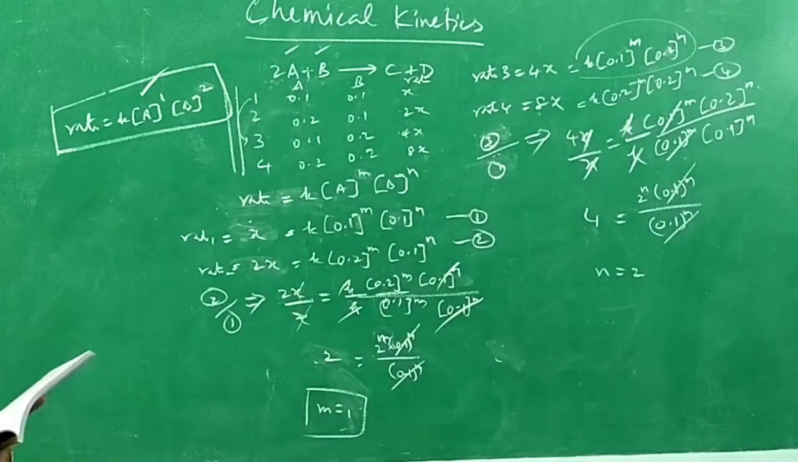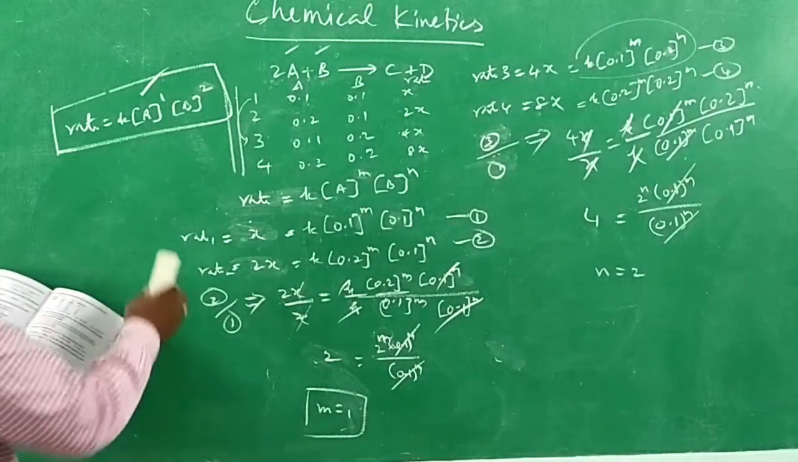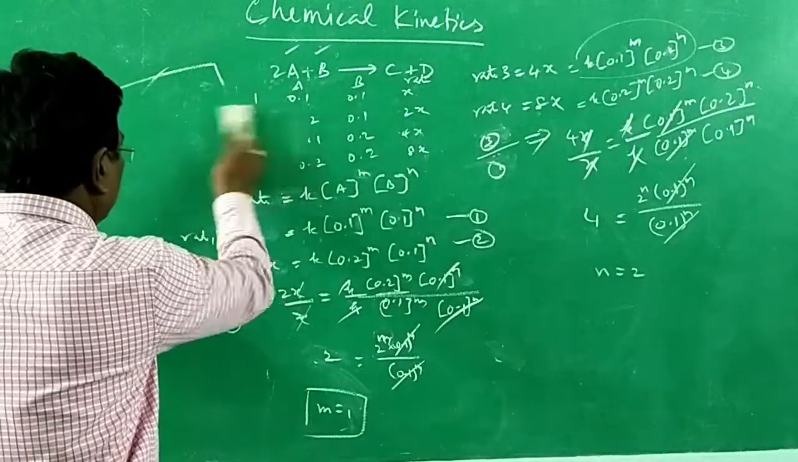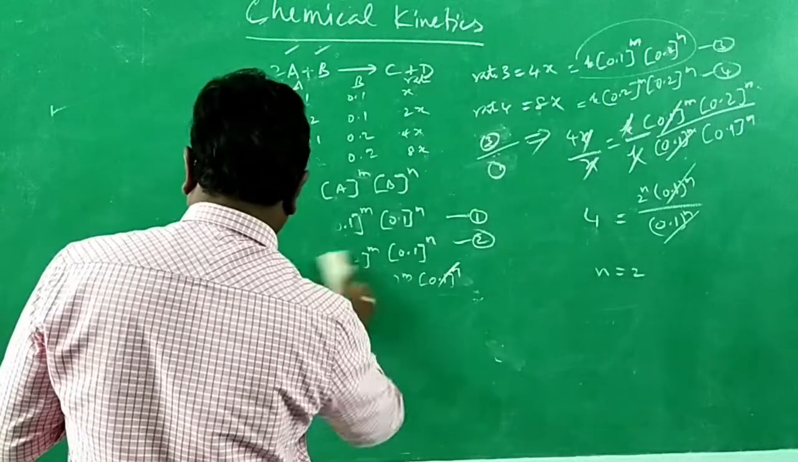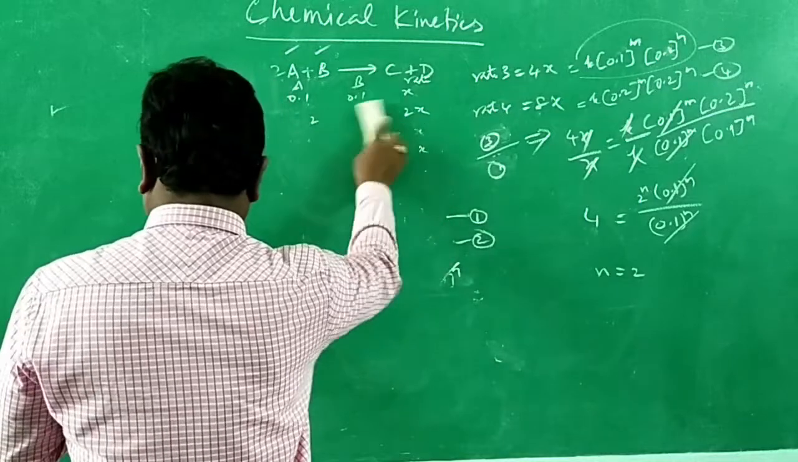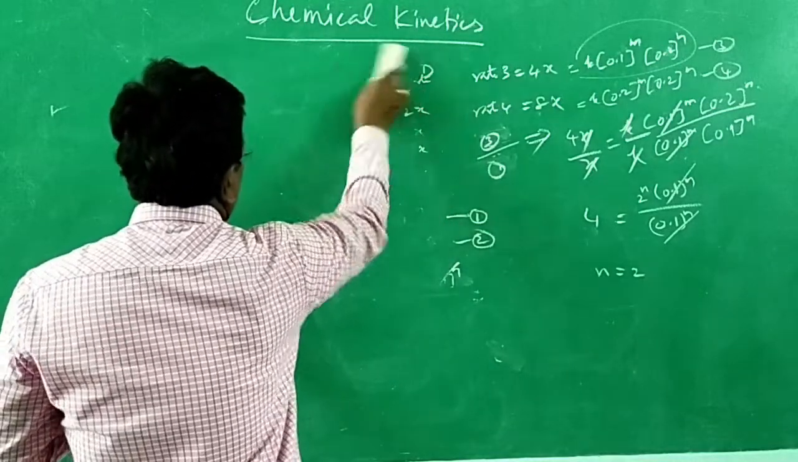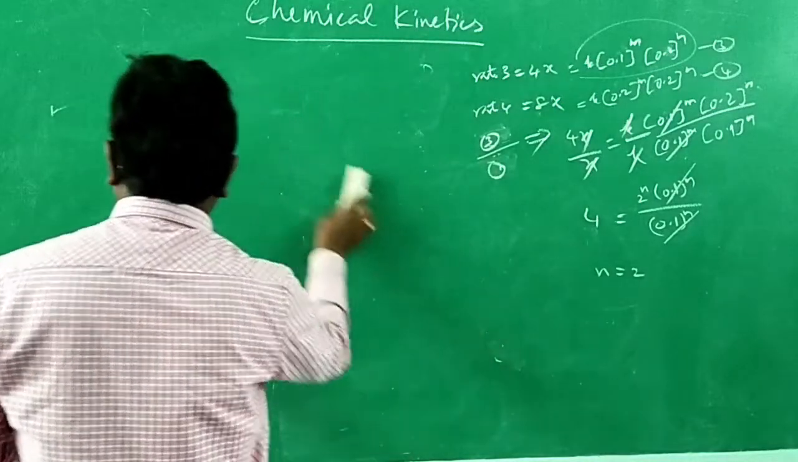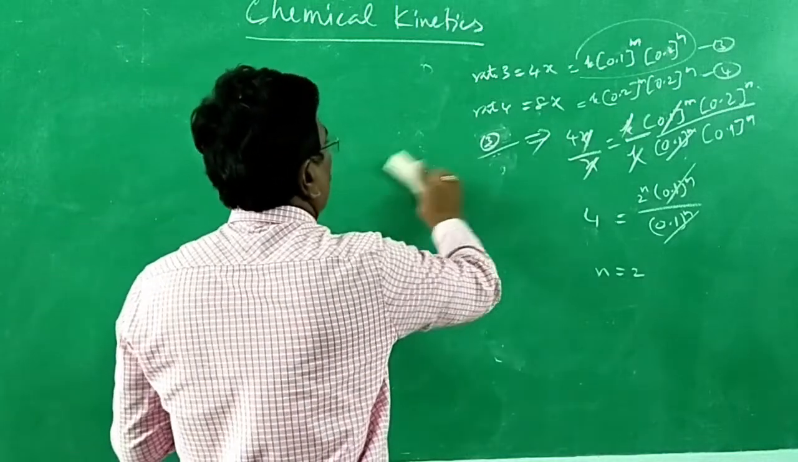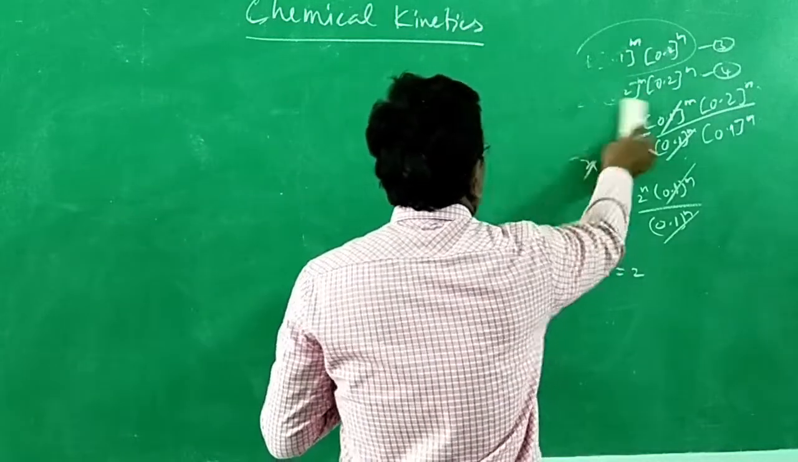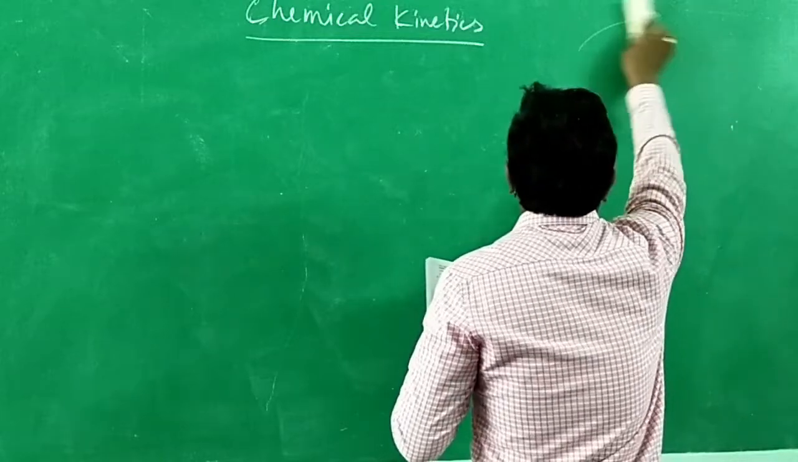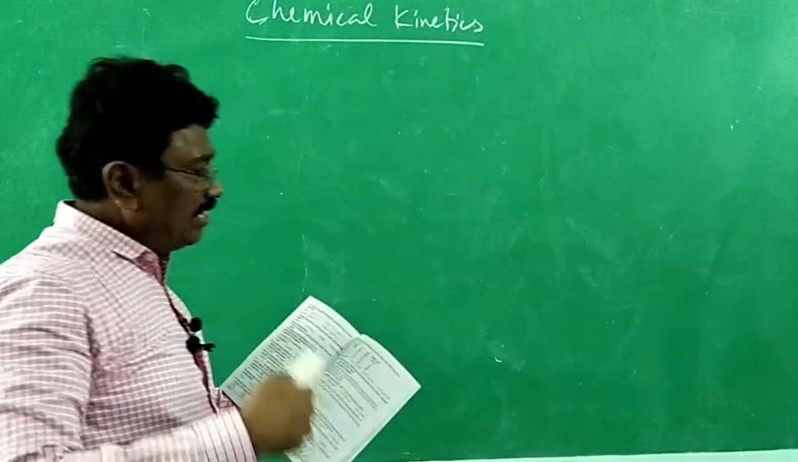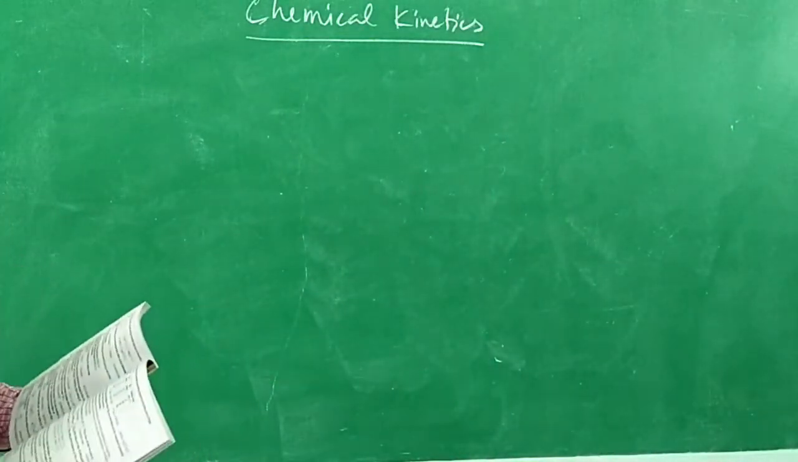Now let me go into the 16th question. Assertion: rate of reaction doubles when the concentration of reactant is doubled. If it is a first order reaction, yes, that's what we have seen here. When the concentration of the reactant is doubled, rate is also doubled for a first order reaction. For a zero order reaction, it is independent. For the second order reaction, the rate will be squared. This is how we have seen.